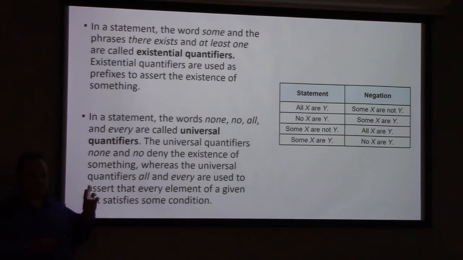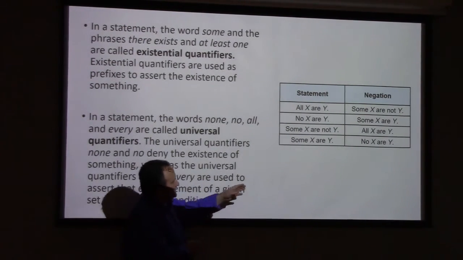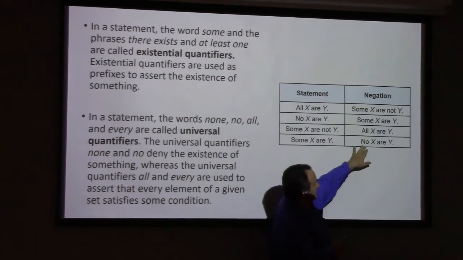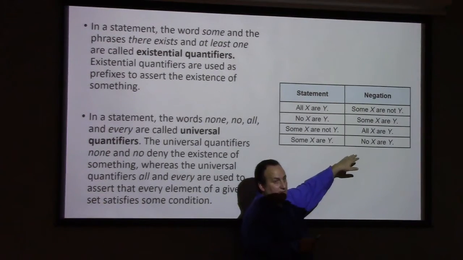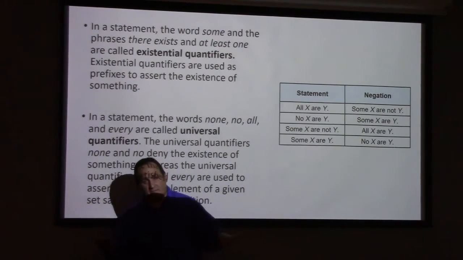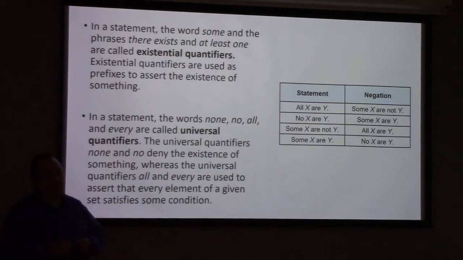Notice the interplay. You're going from existential. These are existential quantifiers, whereas these are universal quantifiers. Like no is a universal quantifier because you're making a statement about everything, right? If I said no one passes this class, what does it mean about you? It means you don't pass the class, right? But not just you, everybody, right? So no is a universal.